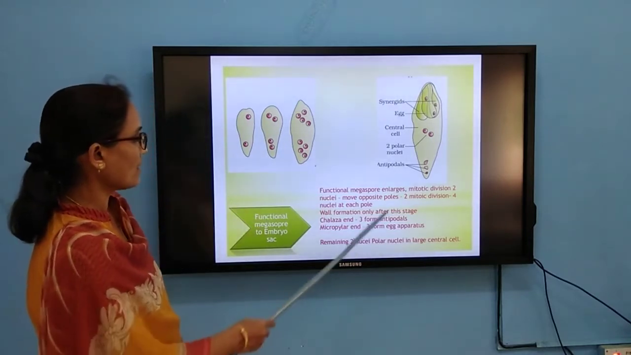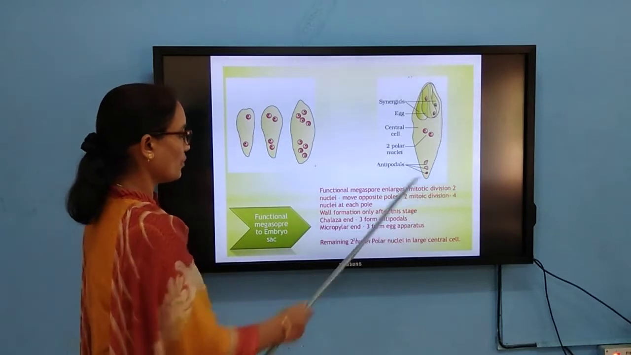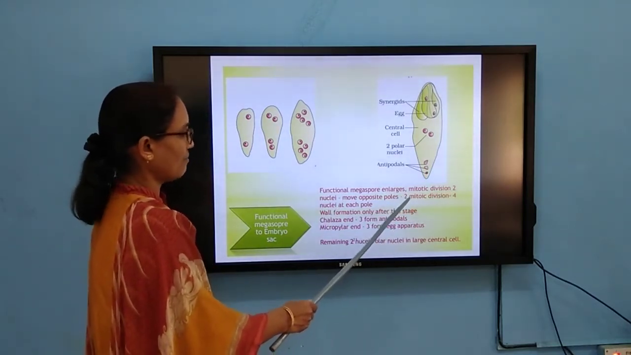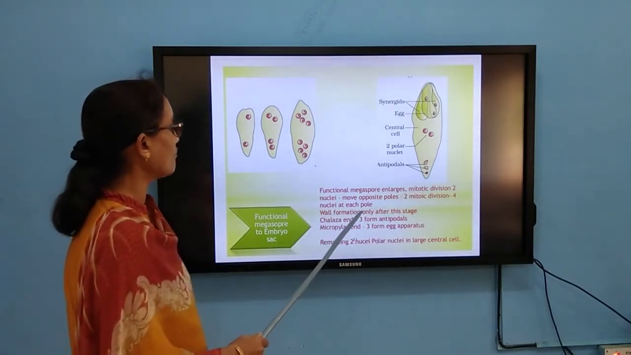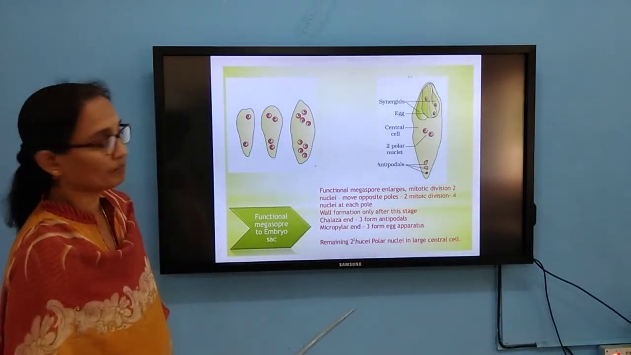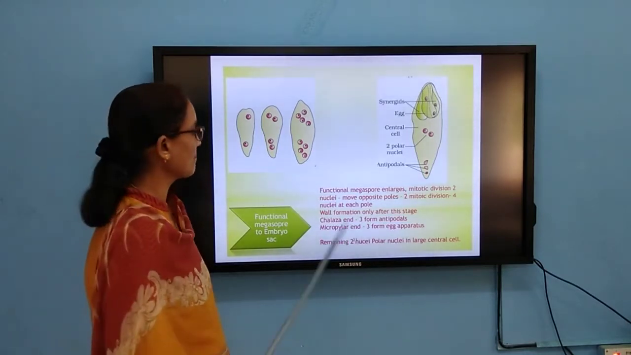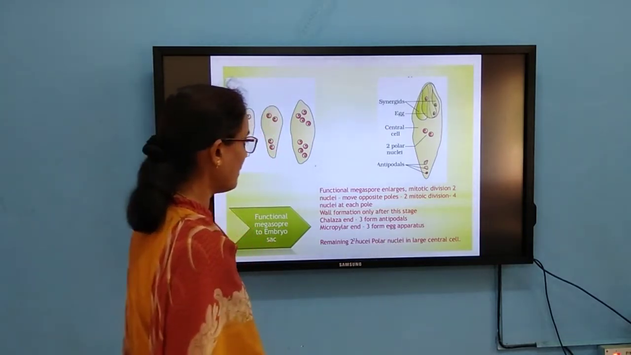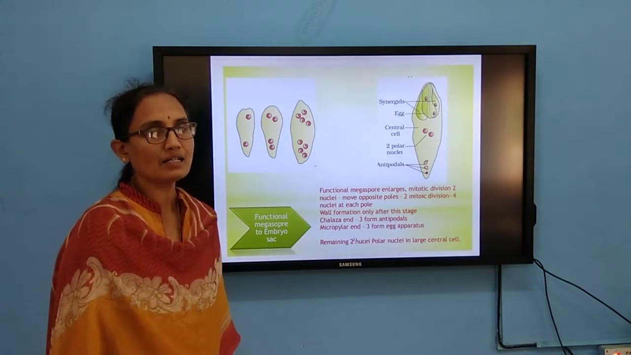So the functional megaspore enlarges. It undergoes mitotic division to form two nuclei, which move towards opposite poles. Again, a second mitotic division takes place. Four nuclei at each pole are getting formed. Wall formation takes place only after this stage. Then the chalazal end consists of three antipodals. The micropylar end forms the egg apparatus. The remaining two polar nuclei are present in the large central cell.